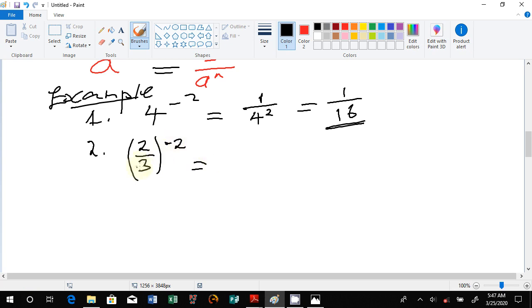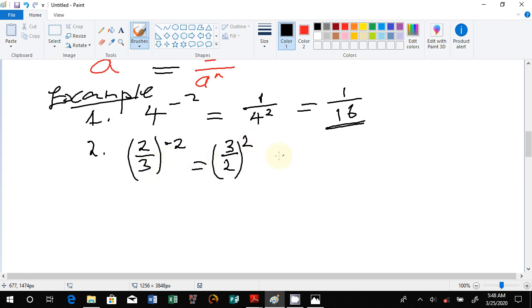What you do is you just swap these two. The 3 goes on top, the 2 goes down, then it is a positive power, but maintain the power just like that. So we put the 3 over the 2, and we maintain the power.